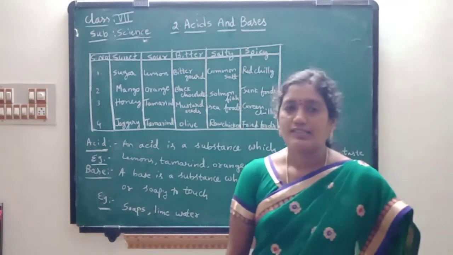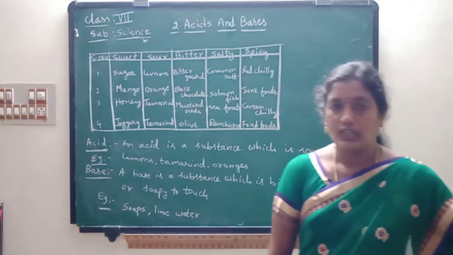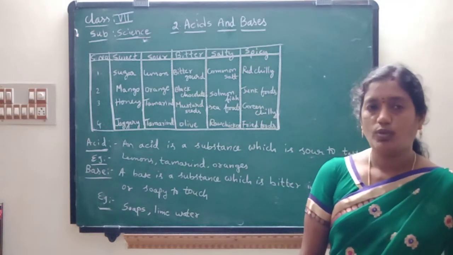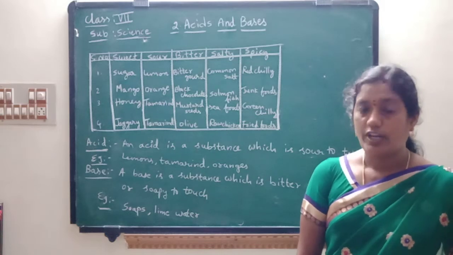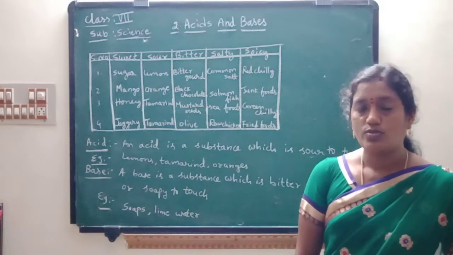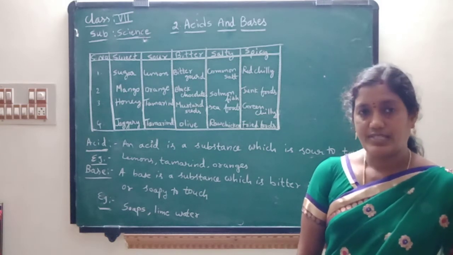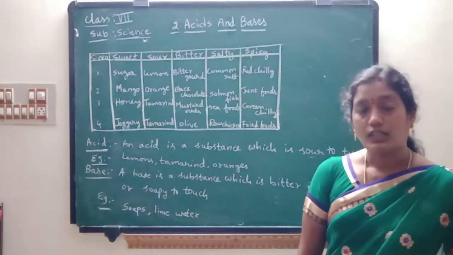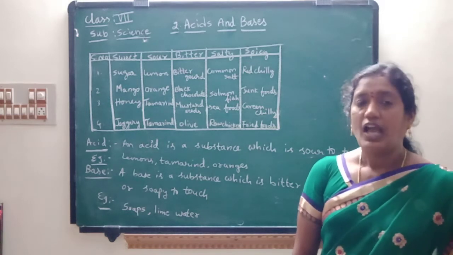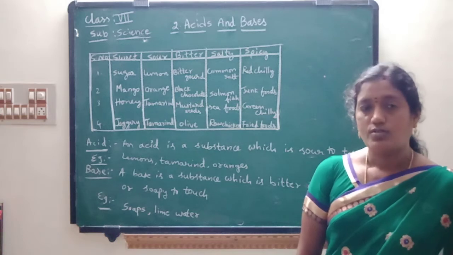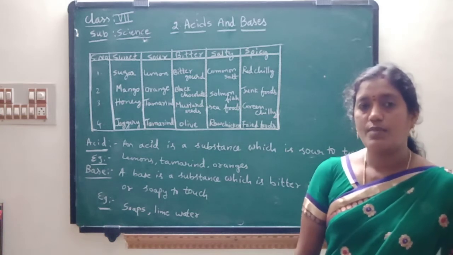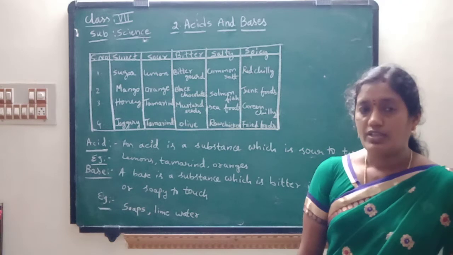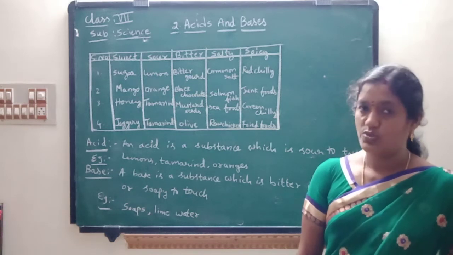Okay children. Acid is a substance which is sour to taste. So what examples can you give from the vegetables and fruits which are sour in taste? Now you tell. Lemons, oranges, some raw mangoes are also sour in taste, and tomatoes, cucumber and tamarind, curd, these are all having sour taste. So these are all common examples for acids which we use from vegetables and fruits, children.